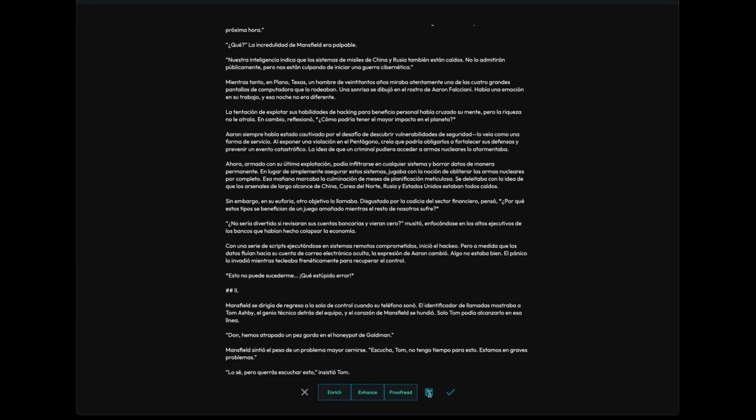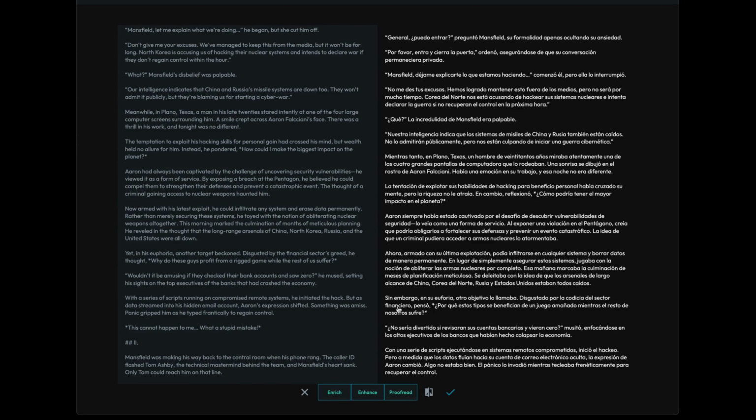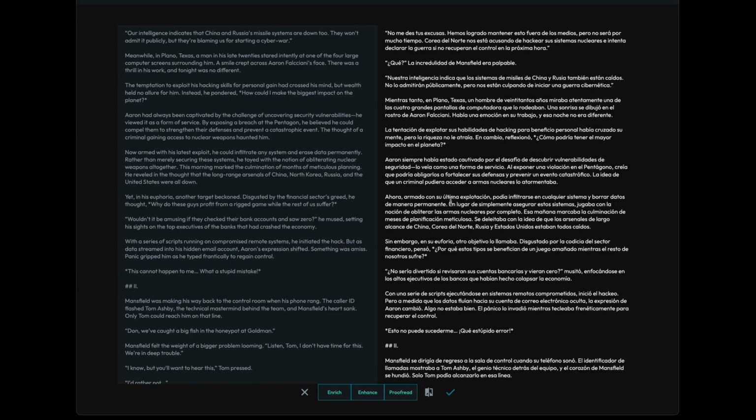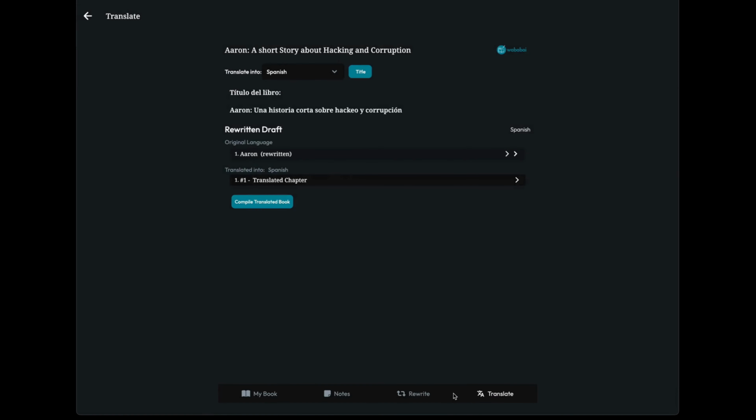If you click on the icon, I can check it, and if you know the language you are translating into, you can check how good it is and edit it based on the original. So I have the original in English and the Spanish translation, and I can edit it directly here as needed if I want.